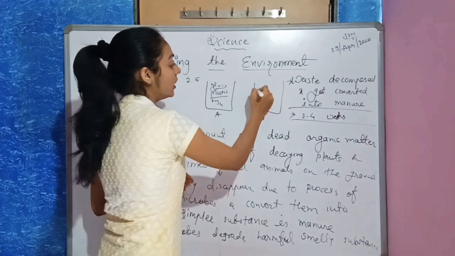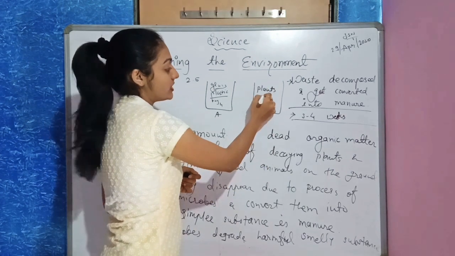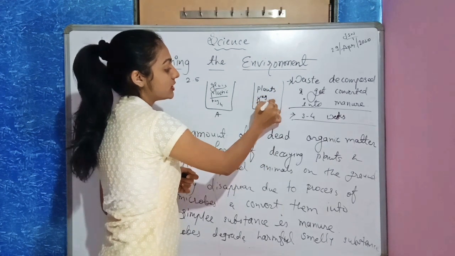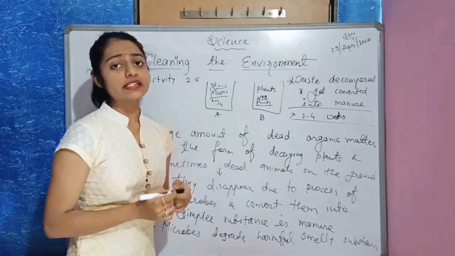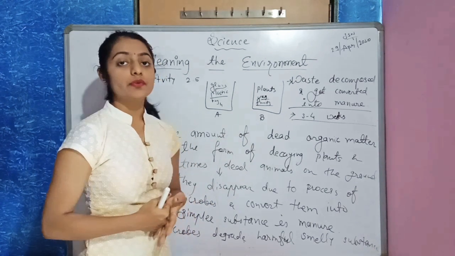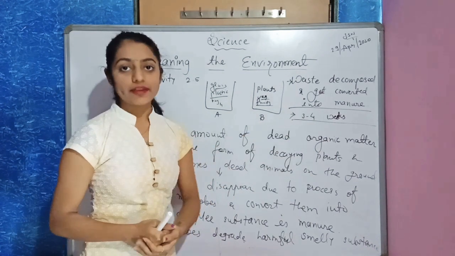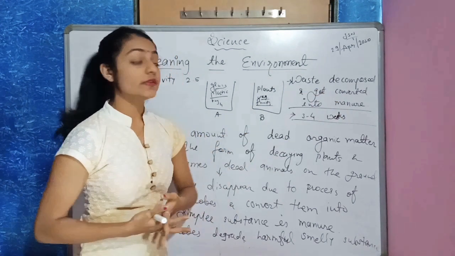In bucket B, you will take plants, plant waste, vegetables, fruits, all waste products, meaning decayed. You don't need to take fresh ones. After 3 to 4 weeks you will observe that the waste decomposed and got converted into manure.